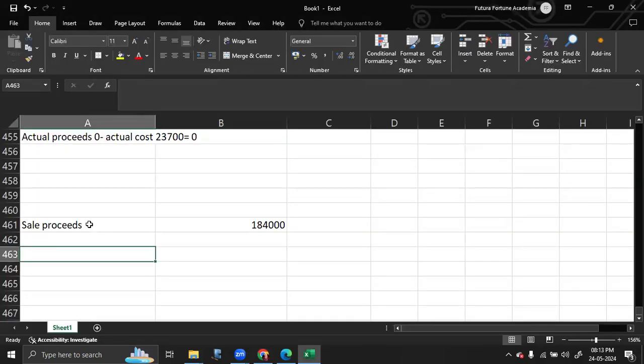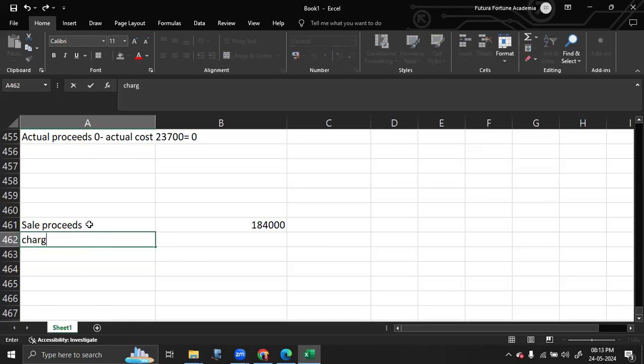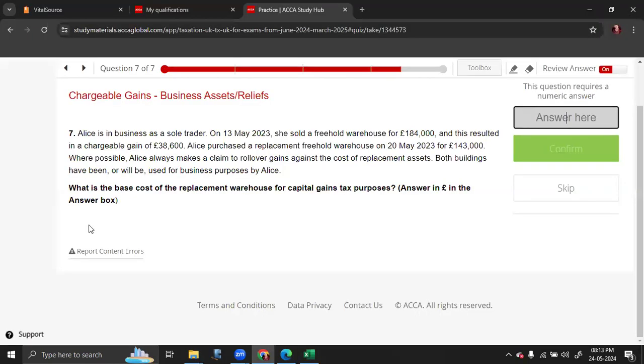So we don't know what is the cost, what is the ROR relief here. So what was the cost? Only when you deduct sale proceeds minus the cost, you will get the figures for comparison. So the figures given here is sale proceeds. Then you are given the chargeable gain.